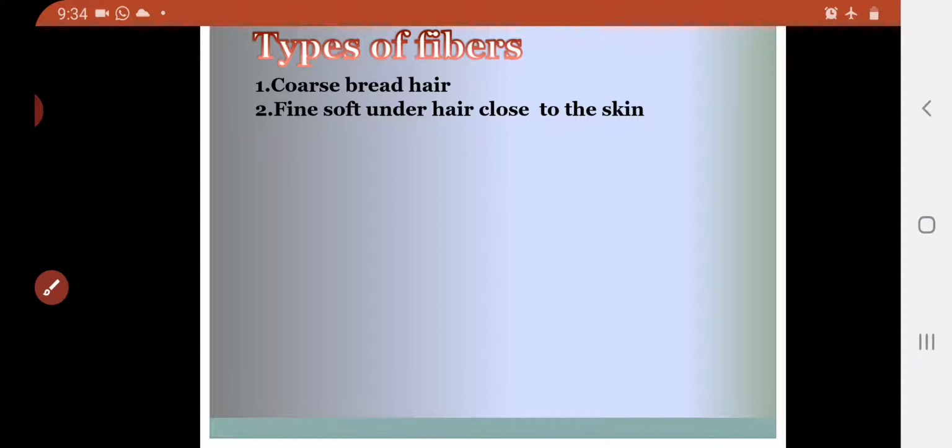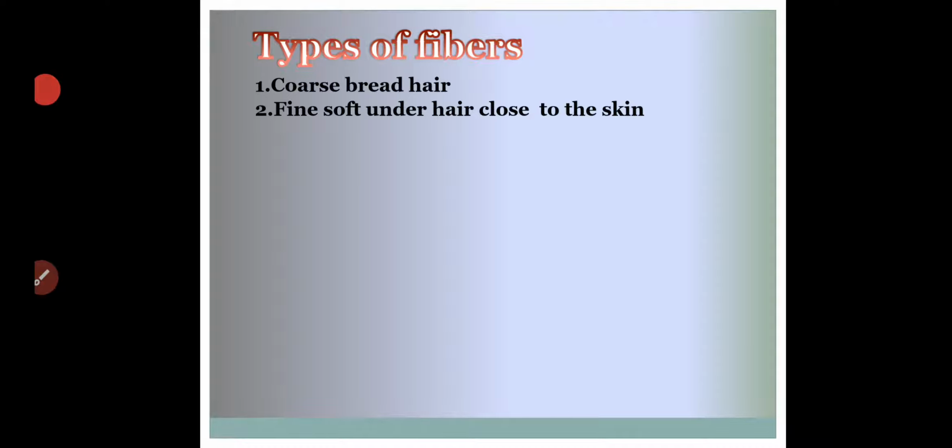Then the farmers will select a particular breed, a particular animal for that type of hair. If they want thick hard hair, they will select that type of animal and make it grow properly, and they will separate the soft hair animals.